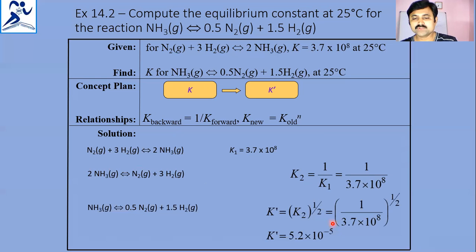That's why we wrote 1 by 2. So we substituted that in the expression 1 by K1, whole power 1 by 2, and finally got 5.2 into 10 to the power of minus 5. So K dash is the equilibrium constant of the aim equation, that is NH3 gives rise to 0.5 N2 plus 3 by 2 H2. So this is the answer for this question.